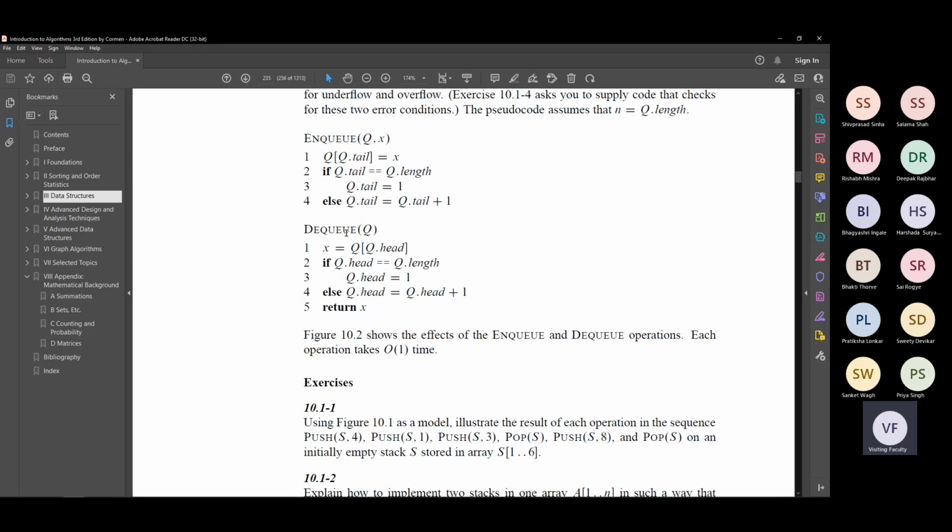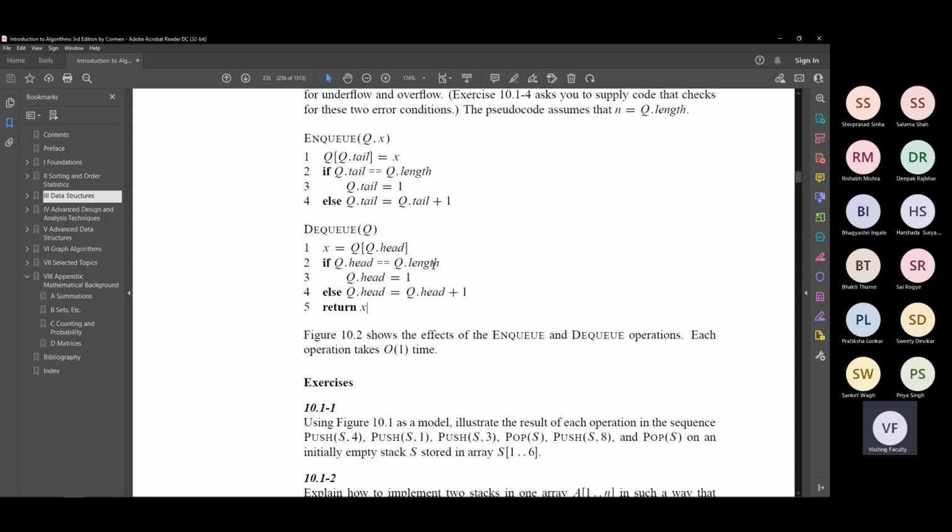What do you do? You have to remove the element at the head. Again here, as per what they are writing, you remove the element and you tell which element you have removed. That is why you are storing this element in a location x. Which element gets removed? The element at the head. So q.head is the element x. You store it in a new variable, you do nothing with it. At the end, you will just return that value. You say this is the element that has been removed. So return x comes at the end. In between, nothing.